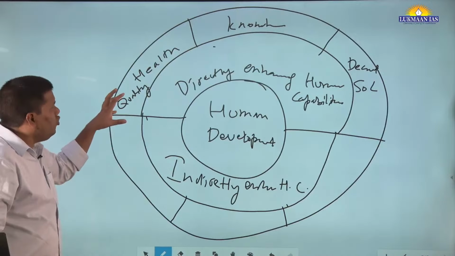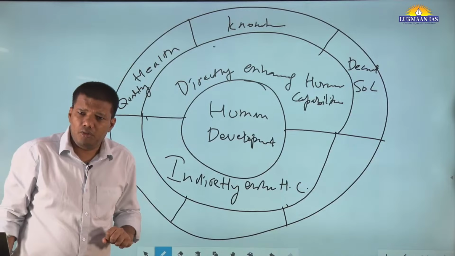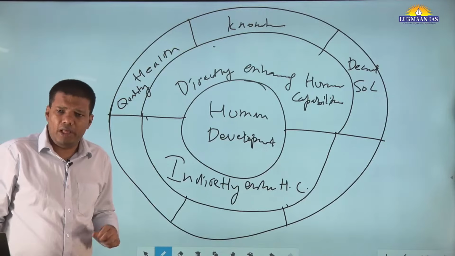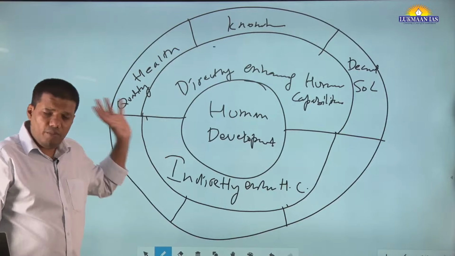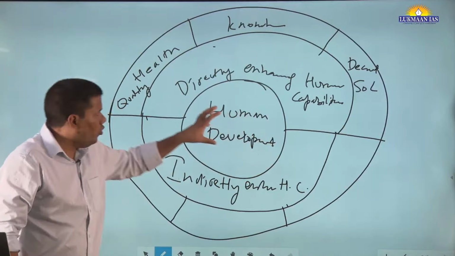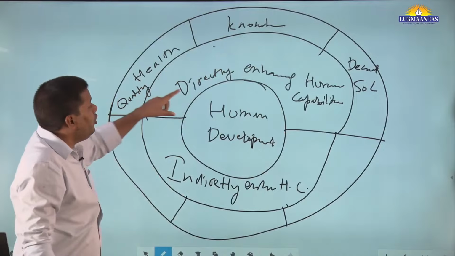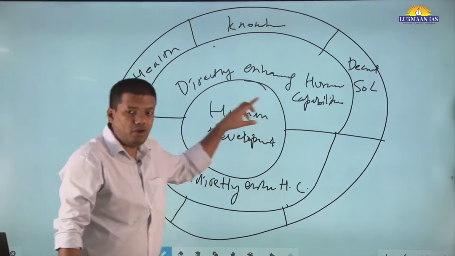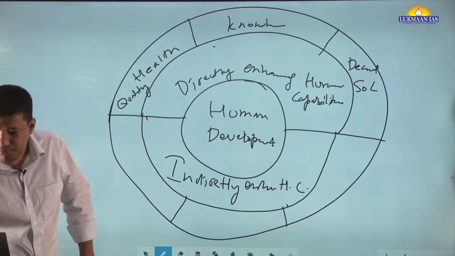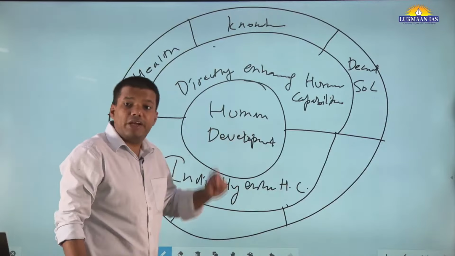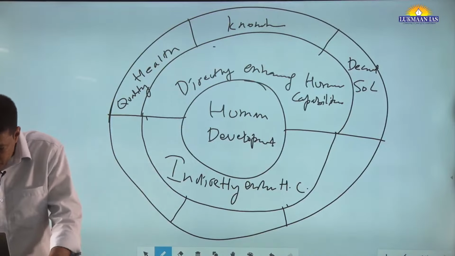Now, see, you do not have to remember this like this. Let's say you remember SDG 3, good health and well-being. You can put good health and well-being here as well. Okay, no need to remember this word. But this impression should be in your mind. Okay, human development, directly influencing human capabilities. See, whenever you talk about human development, you are talking about human capabilities. Okay, then health, knowledge, decent. Third, नीचे वाले में लिखिए. Decent standard of living.